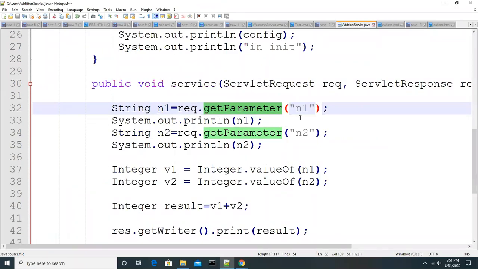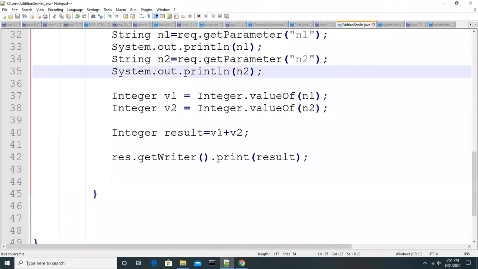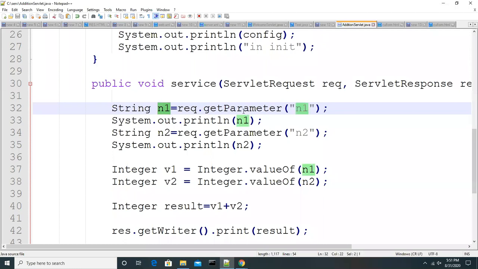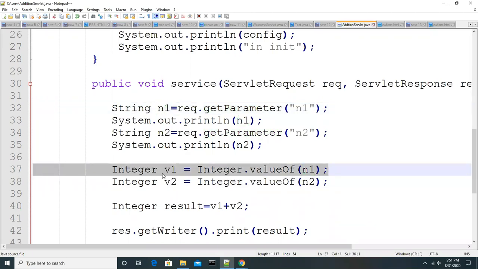In our example, we took n1 and n2 and captured them. Everything getParameter returns is a string only. Whatever data we send from the client is stored in the request object in the form of strings. If those are numbers, you can convert them into integers. If they are floating-point values, you can convert them into float.